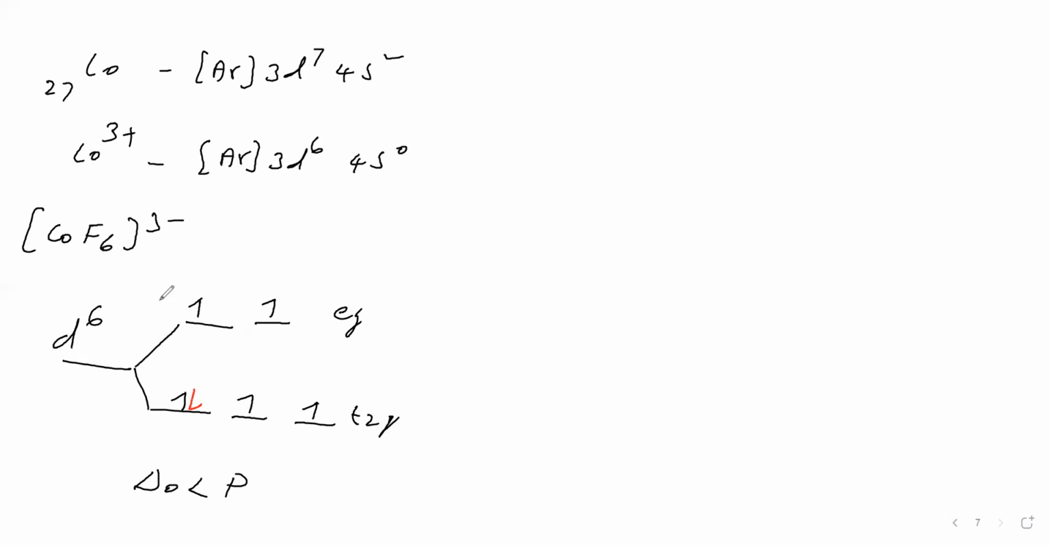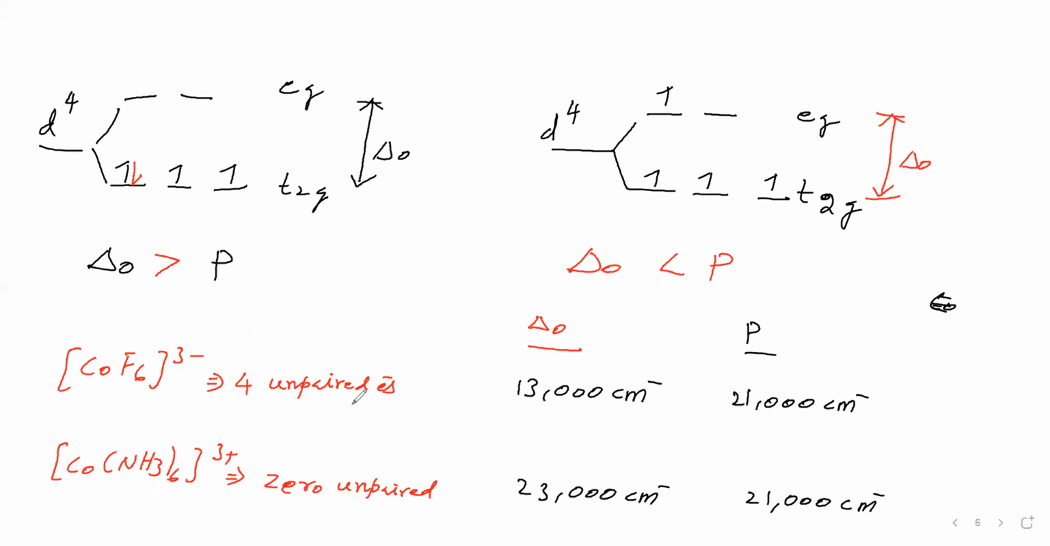Now see how many unpaired electrons are there. What is the configuration for this? t2g4 eg2 is the configuration. How many unpaired electrons are there? 4 unpaired electrons are there in this complex. So the experimental fact is interpreted quantitatively by crystal field theory, but did valence bond theory explain it like this? No. Valence bond theory did not interpret it quantitatively.